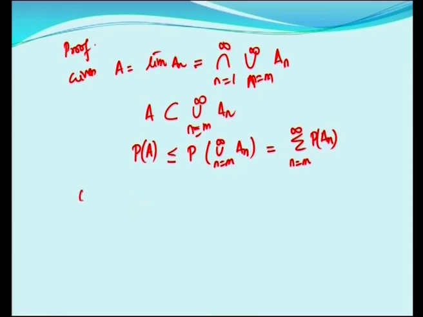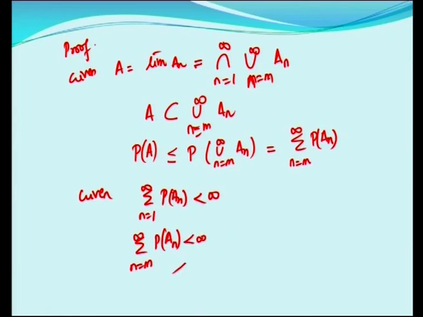Also it is given that the summation n is equal to 1 to infinity P of An is convergent. This summation from n is equal to m to infinity, being the remainder of the infinite series, is also convergent.